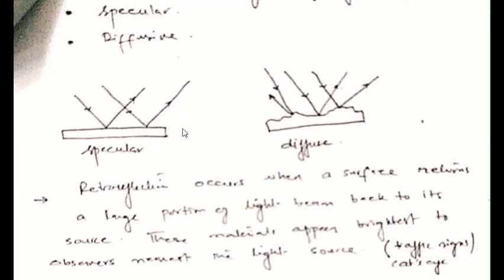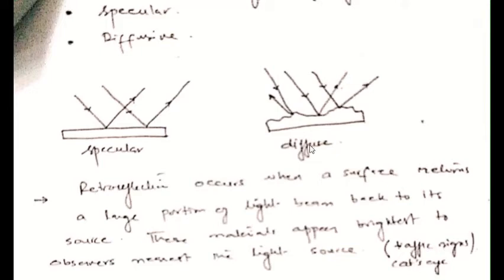This is the only reason that we are not able to see clearly on rainy days, because when rain falls, we have water on the road, and the water is considered to be a smooth surface. After our beam falls on the water, all the rays move forward and it does not give us a clear image.